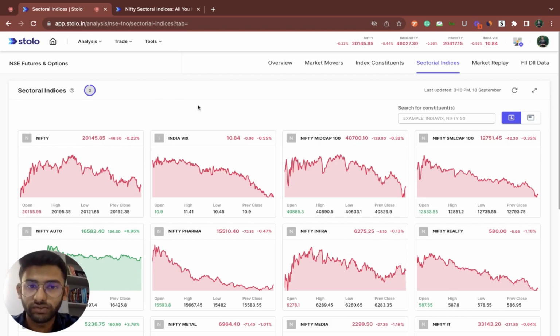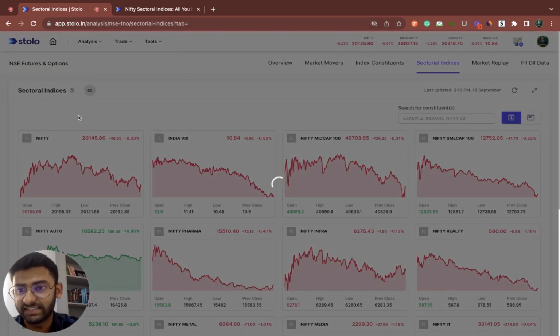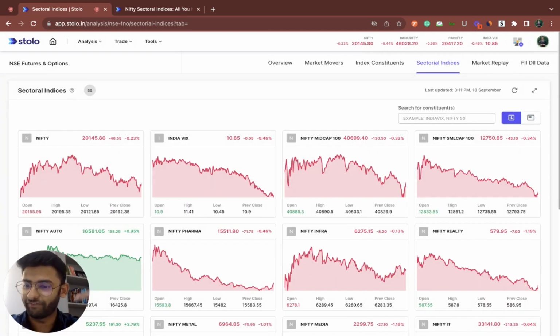Coming to the analysis section itself, you have a small question mark here, on click of which a small YouTube video would pop up for simple navigation of the whole feature. You have your auto refresh here, which would automatically refresh as the countdown goes. You have your last updated time here. For example, here it's 3:11 p.m. during the live market on 18th September.